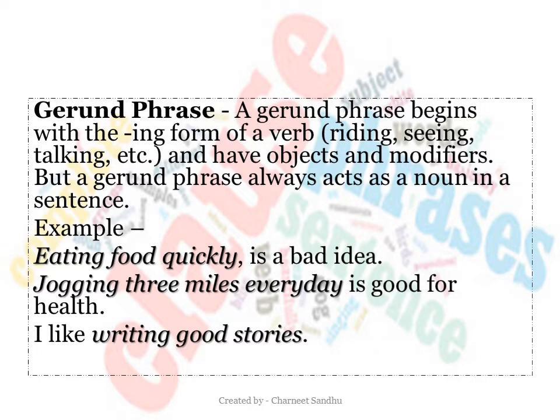Jogging 3 miles every day is the gerund phrase. I like writing good stories. As I have mentioned, the gerund phrase begins with the verb plus ing form, therefore the gerund phrase here is writing good stories.